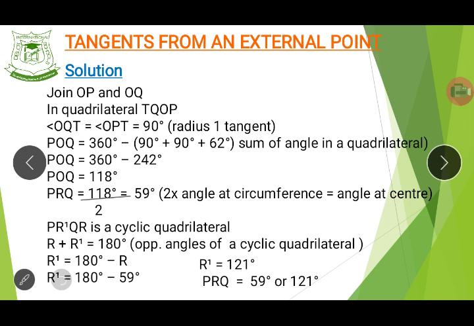Now they are both equal to what? 90. Remember I told you that when a radius is drawn from the center of the circle to the body of the circle and it touches the tangent, the angle formed is always what? Perpendicular, which is 90 degrees. Do you see that now?